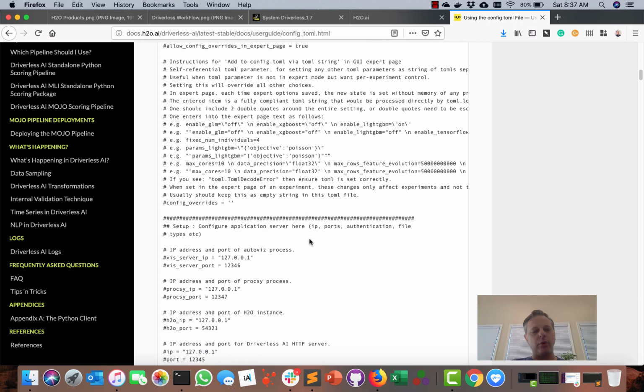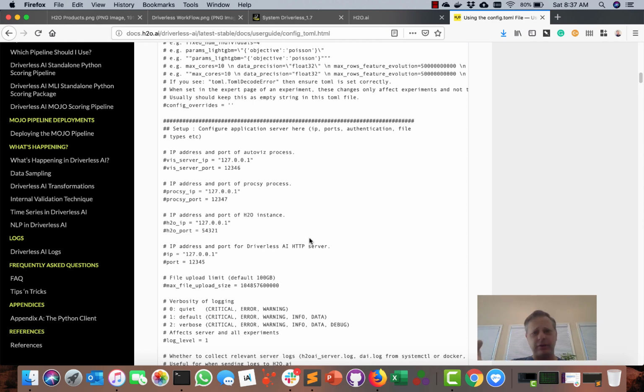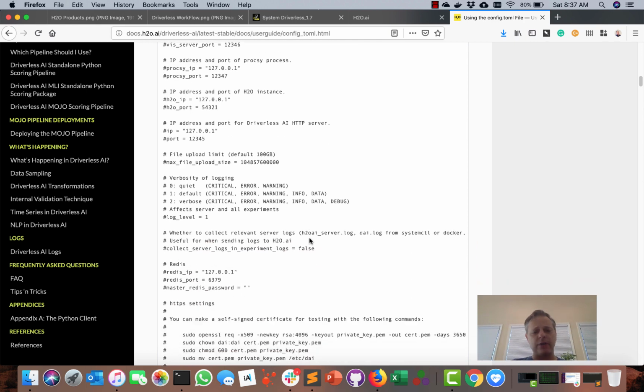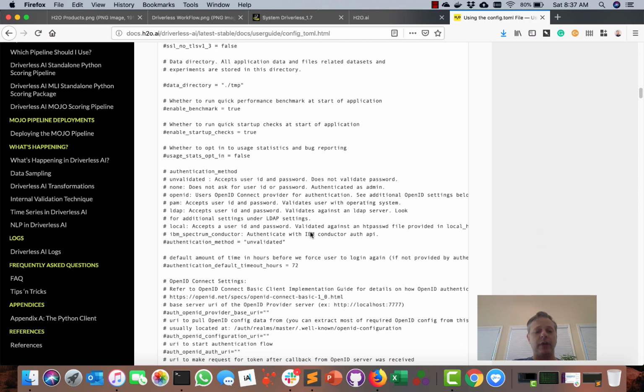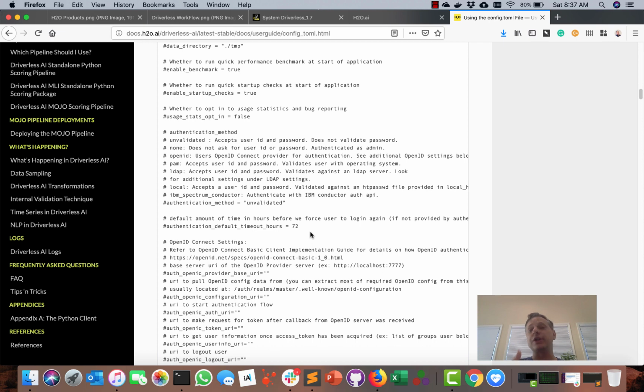You can definitely do all those configurations here, as well as set up things like LDAP or Active Directory. Are you doing HTTPS? You're doing those things, as well as other connection methods like OpenID and so forth. So all that information is located here in the config.toml file on docs.h2o.ai. So definitely check that out, right?